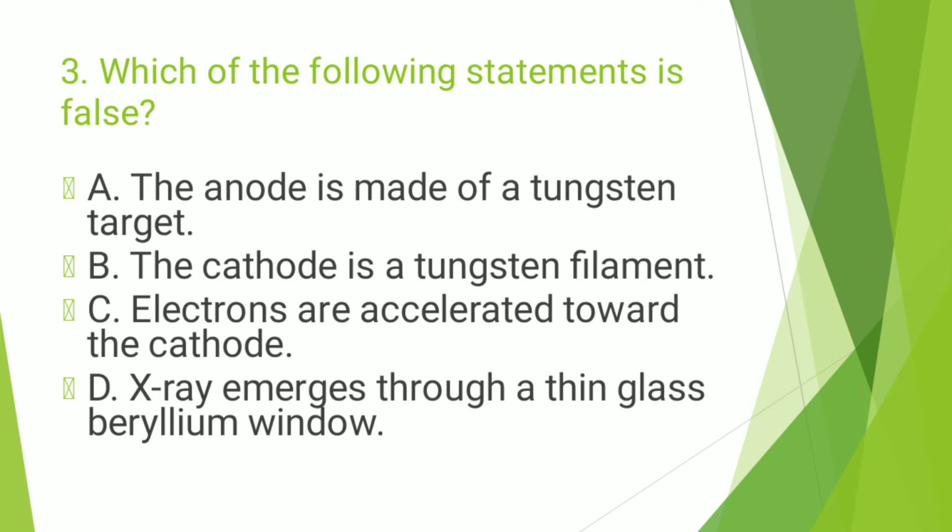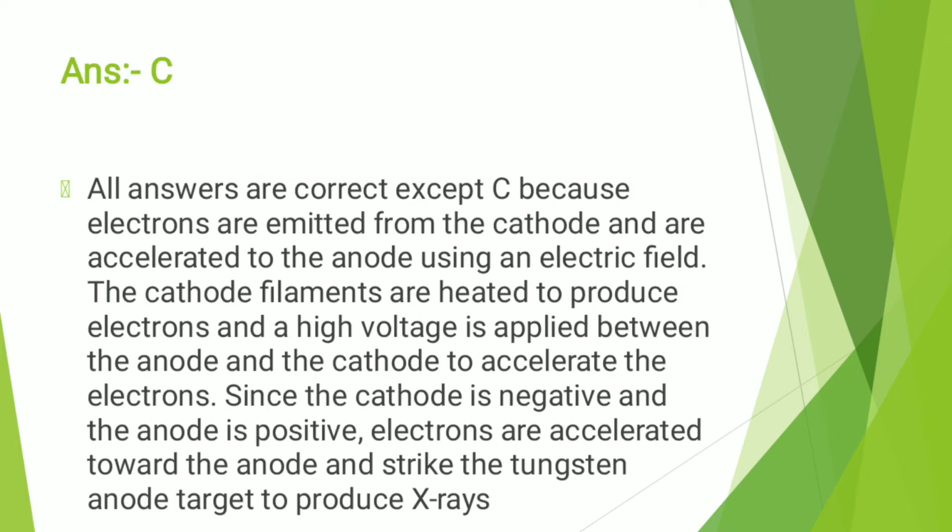Next question is, which of the following statements is false? And the false statement is option C. Electrons are accelerated toward the cathode. All answers are correct except C, because electrons are emitted from the cathode and are accelerated to the anode using an electric field. The cathode elements are heated to produce electrons, and a high voltage is applied between the anode and the cathode to accelerate the electrons. Since the cathode is negative and the anode is positive, electrons are accelerated toward the anode and strike the tungsten anode target to produce X-rays.